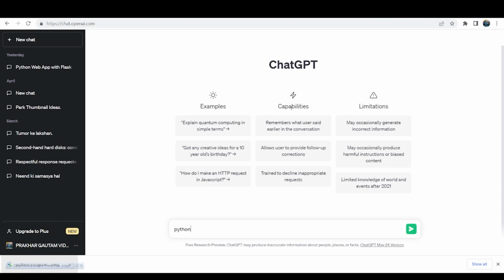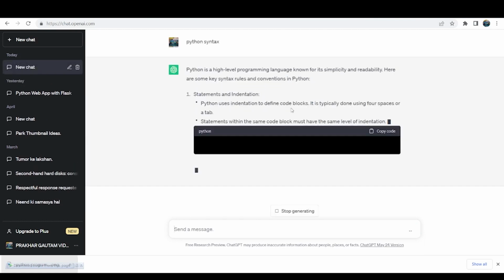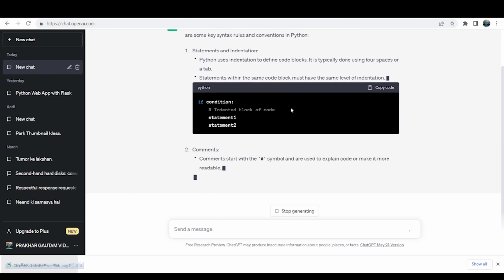With ChatGPT as your trusted companion, you can dive deeper into the intricacies of Python syntax. So go ahead. Ask ChatGPT your burning questions.